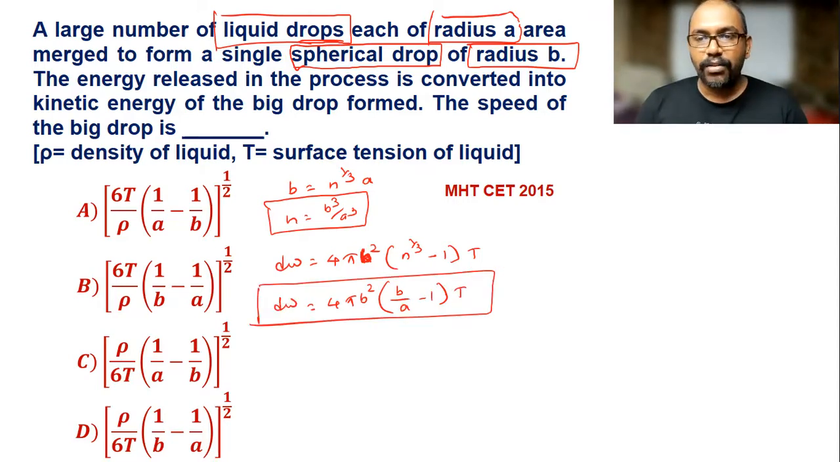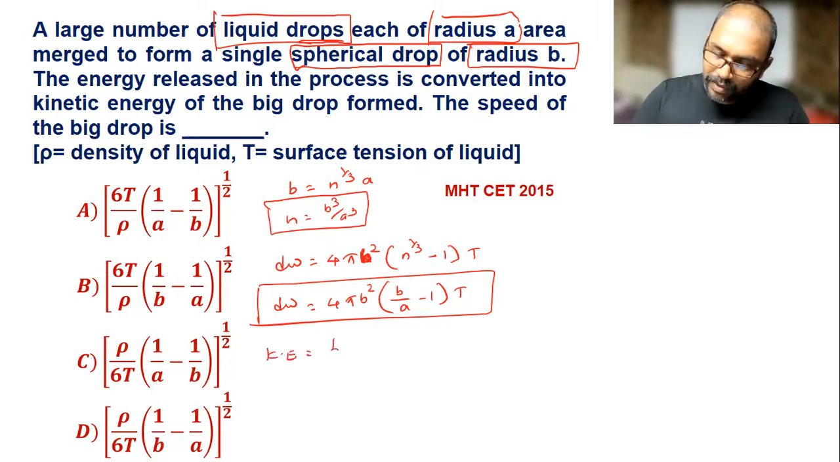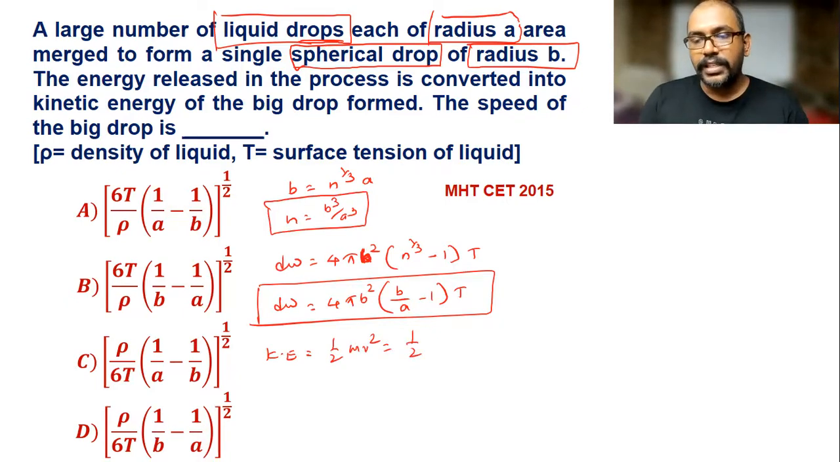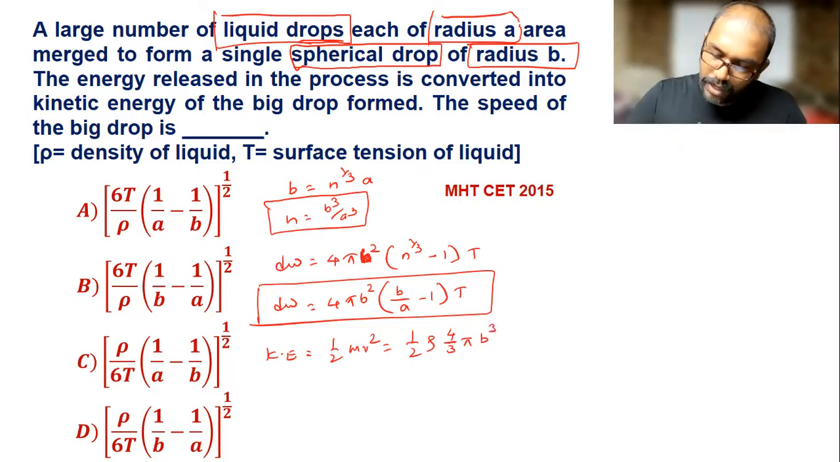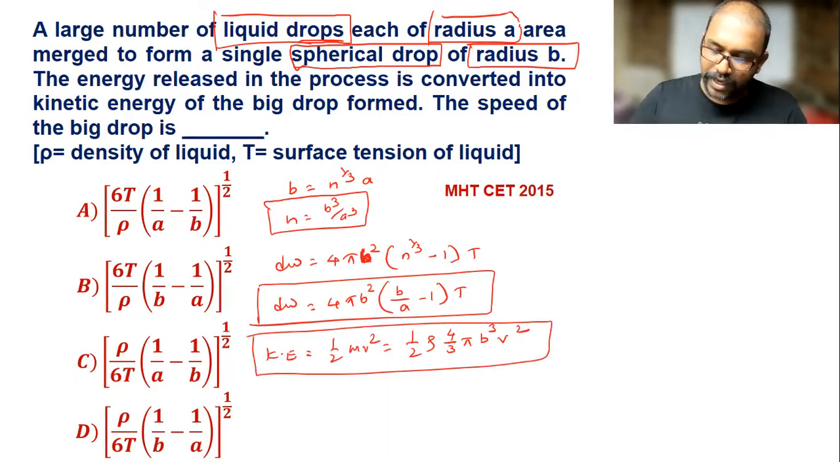In a similar manner, I have to find the kinetic energy. So the kinetic energy in this process is 1 by 2 m v square. Now we can write this kinetic energy in terms of density. Mass we can write as density into volume. Density rho, volume is 4 by 3 pi into radius cube. The radius we are using is the radius of the drop, b, so b cube, and this v square. So this is the kinetic energy, and these two energies we have to equate to get the final answer.